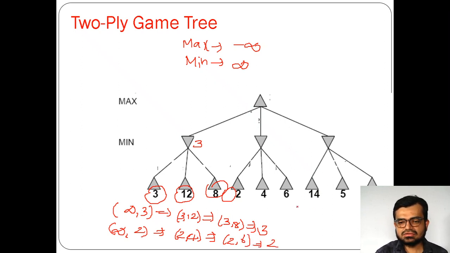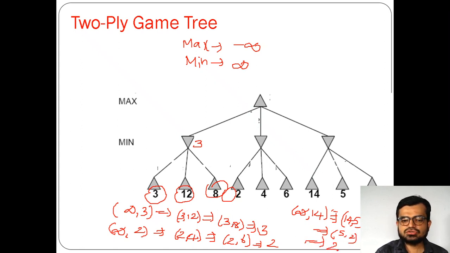Similarly here also infinity comma 14, which is minimum value 14. Next it is compared with 5, which is minimum value 5, and again it compares with 2, which is minimum value 2. So here we got minimum as 2, and here we got 2 also, right?